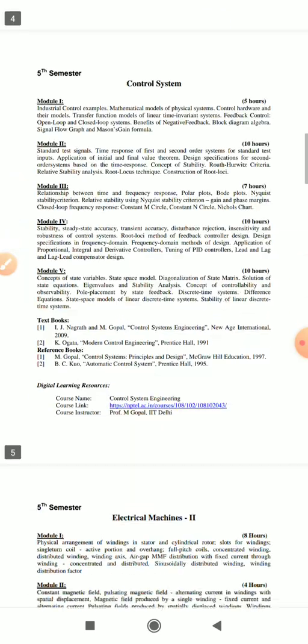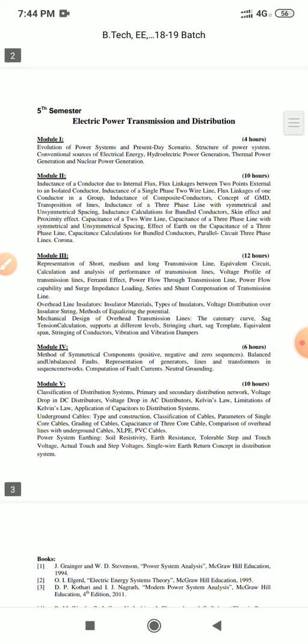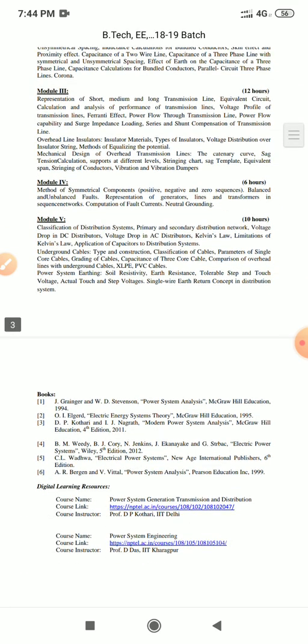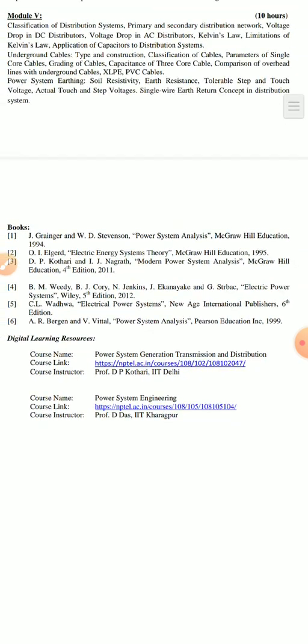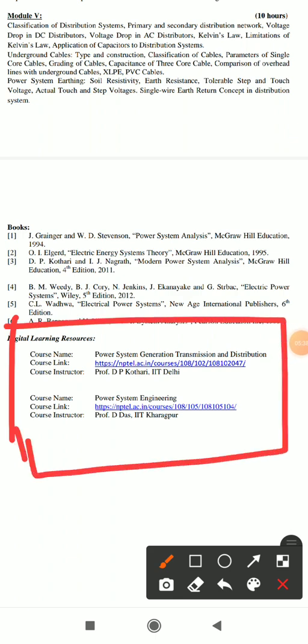The next one is the control system. Each and every paper has 5 modules, and each module has some textbook references. This time BPUT has introduced one new thing, that is digital learning resources. Previously this part was not there in the syllabus, but because of this COVID pandemic situation, BPUT has introduced this new thing which is now coming into the picture.